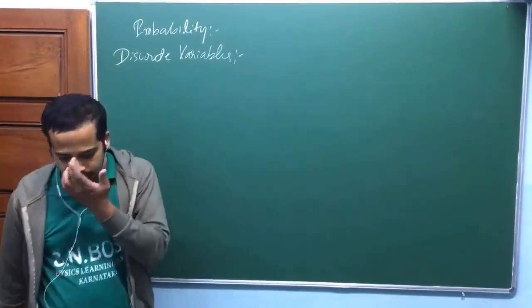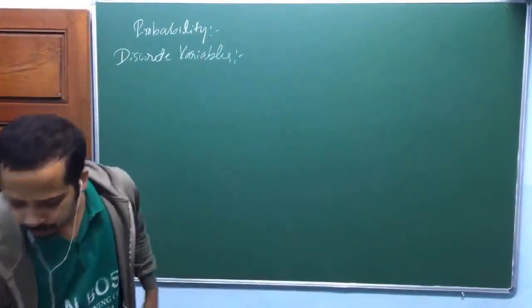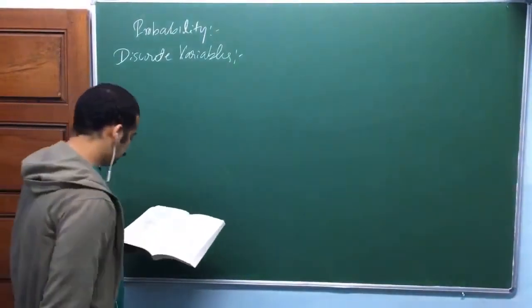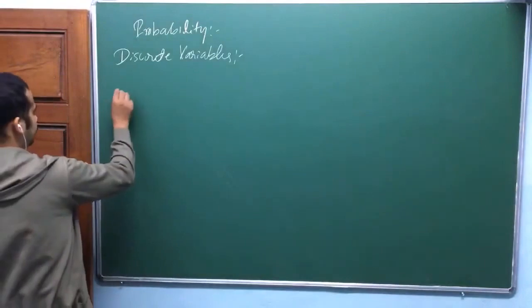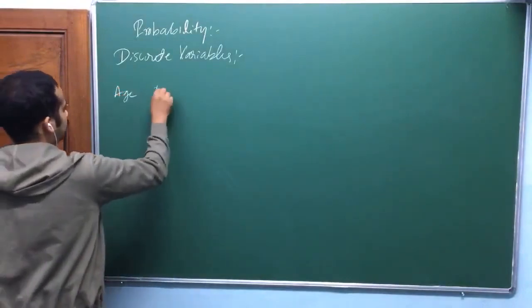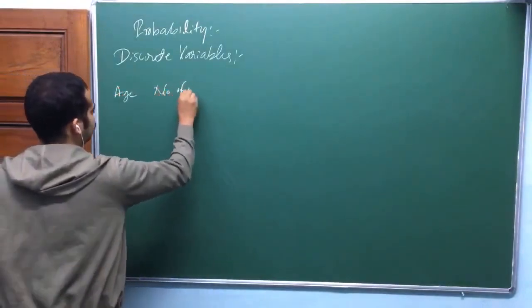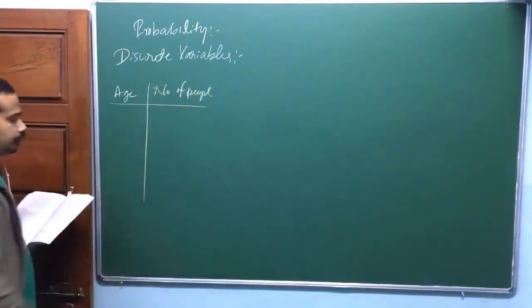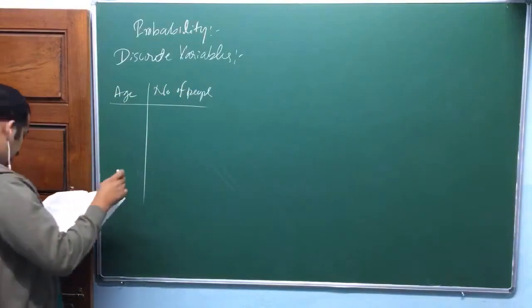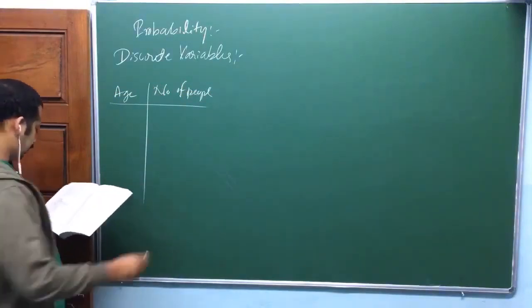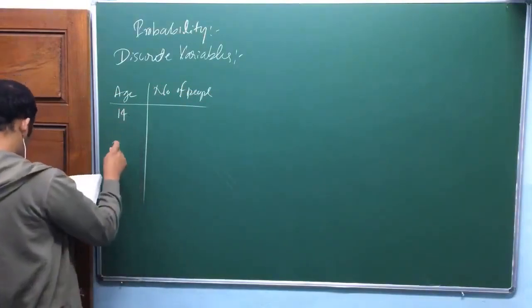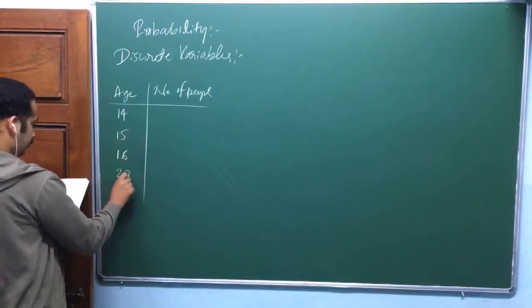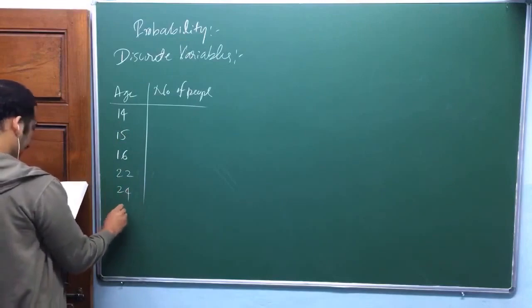So that's why we shall go through this discrete variable, but we shall go through one very simple example that he has given. Okay, look at here, age here, number of people here. I have taken a group of people. Now one person aged 14, age is 14, 15, 16, 22, 24, 25.